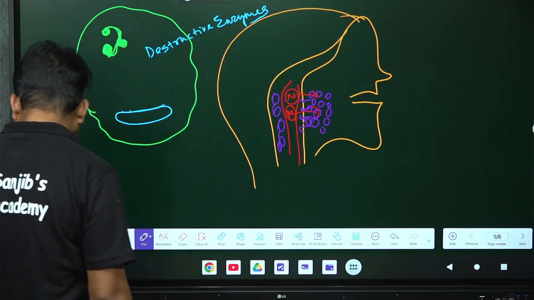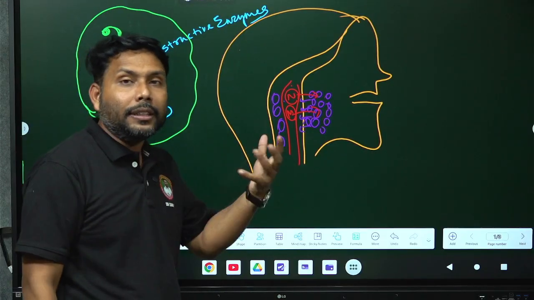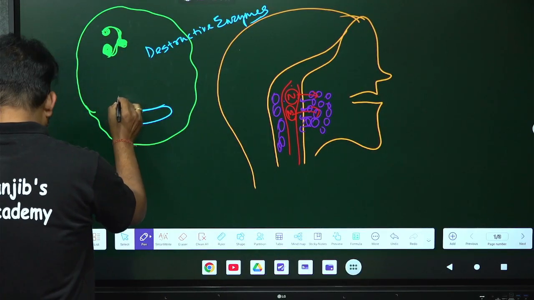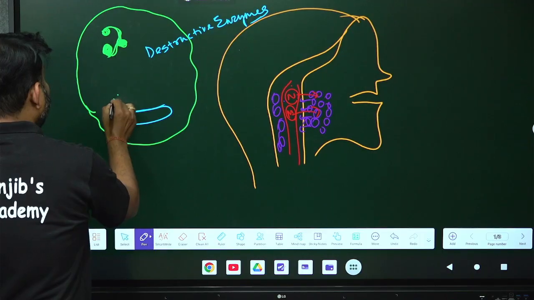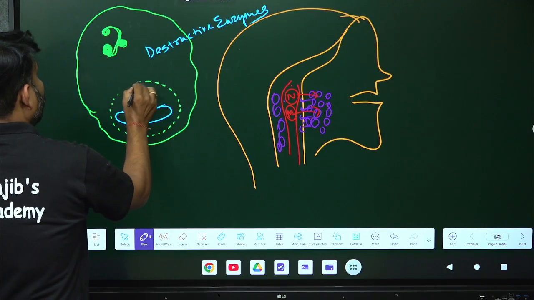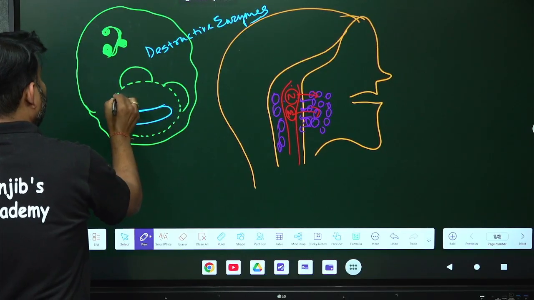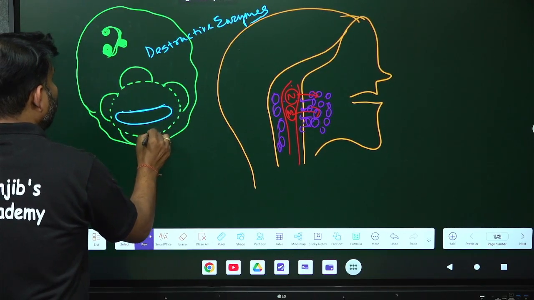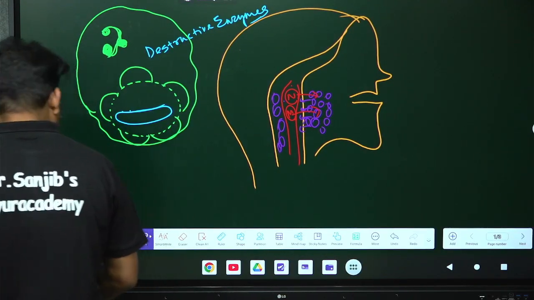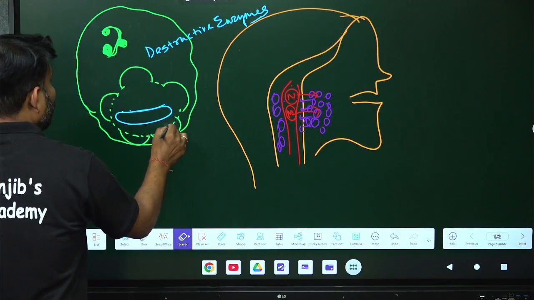What is happening inside the neutrophil? Lysosomal enzymes will be produced. So enzyme production will be in this manner. These are destructive enzymes, produced in this way.